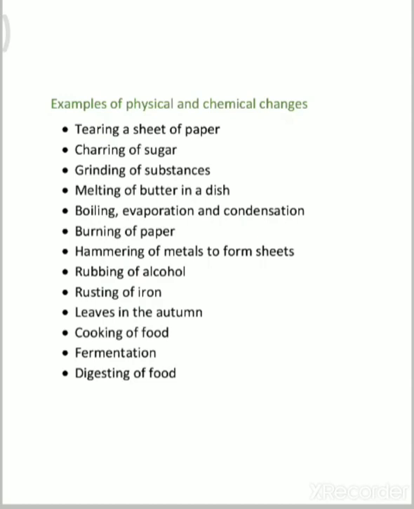So we have finished the characteristics of physical change and chemical change with the examples. Now I think you can easily differentiate physical change and chemical change. Your homework is to mention any 7 reasons that are the difference between physical change and chemical change. Okay, so this was for today's class. Thank you.